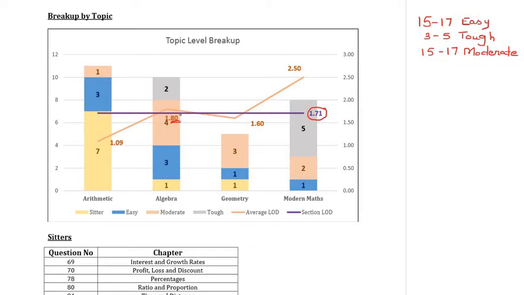So it was marginally tougher compared to the overall section LOD. Similarly, geometry was marginally easier compared to the section LOD. So in that sense, algebra and geometry both counterbalanced each other.